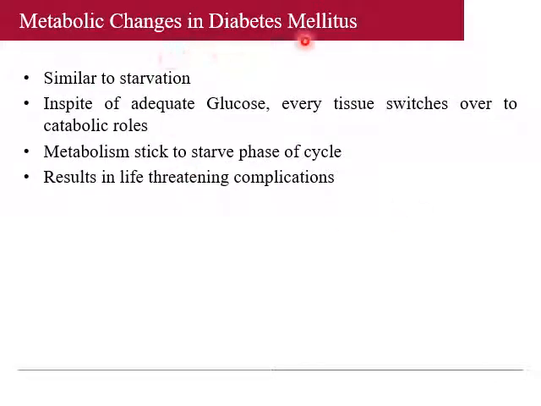Metabolic changes seen in diabetes mellitus are almost similar to starvation. What we have discussed, stage 1 to stage 5, occurs in diabetes mellitus. In spite of adequate glucose, every tissue switches over to catabolic roles. Metabolism sticks to the starve phase of the cycle, resulting in life-threatening conditions. Here, it is not because of lack of food, but because the glucose is not efficiently utilized due to insulin deficiency.